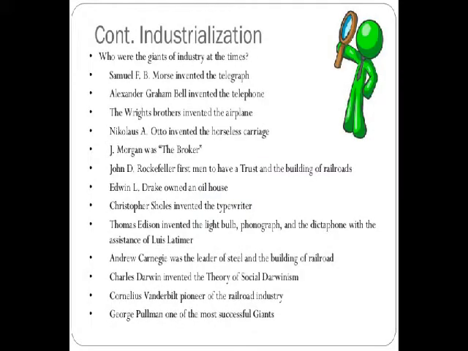Who were the giants of the industry at this time? Samuel F. B. Morse invented the telegraph. Alexander Graham Bell invented the telephone. The Wright brothers invented the airplane. Nicholas A. Otto invented the horseless carriage, which made transportation easier. J. P. Morgan was the broker.